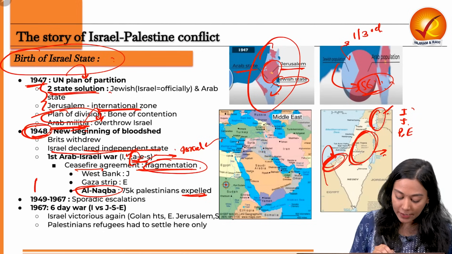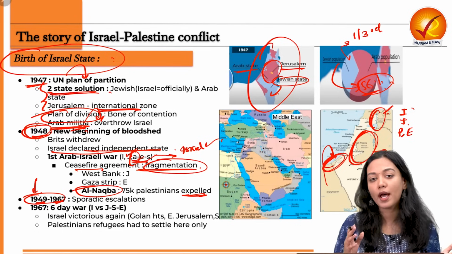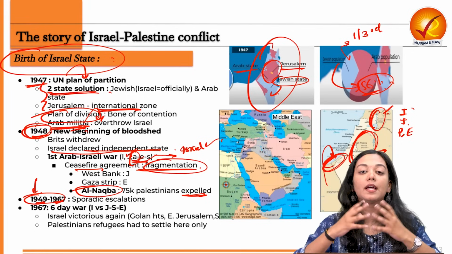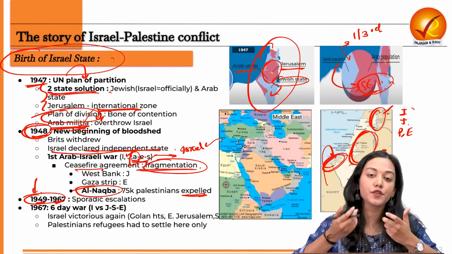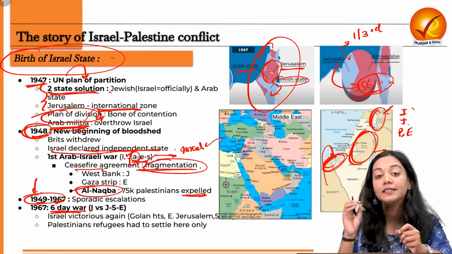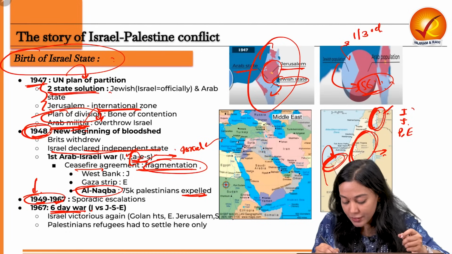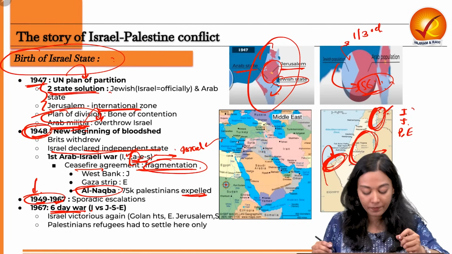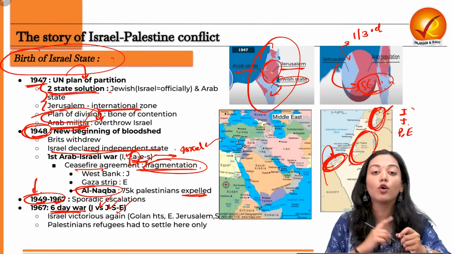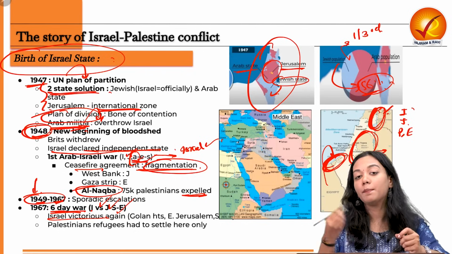Now what happened in the following decades, from 1949 to 67, sporadic escalations took place between the Arabs that were living in the region and the Jews that were living in the region, and it was very natural. But now comes the 6-day war, that is the 1967 Arab-Israeli war. In order to avenge the regions that were taken away by Israel, countries like Jordan, Syria and Egypt attacked back on Israel. Again, Israel emerged victorious because of its military powers.